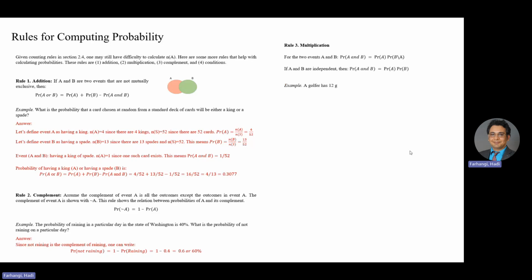Here's the example. A golfer has 12 golf shirts in his closet. Suppose 9 of these shirts are white and others are blue. He gets dressed in the dark, so he just grabs a shirt and puts it on. He plays golf 2 days in a row and does not do the laundry. What is the likelihood both shirts selected are white? So pause the video and see which of the multiplication rules will apply here.